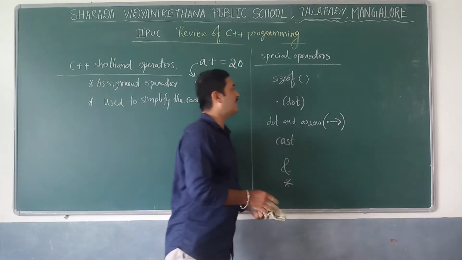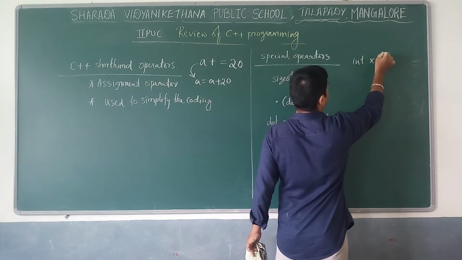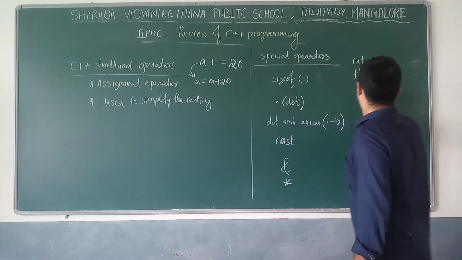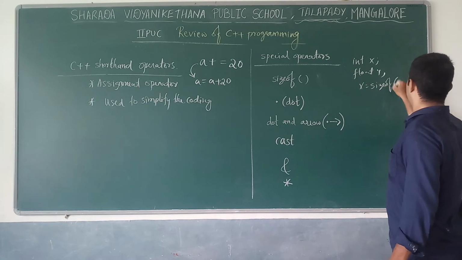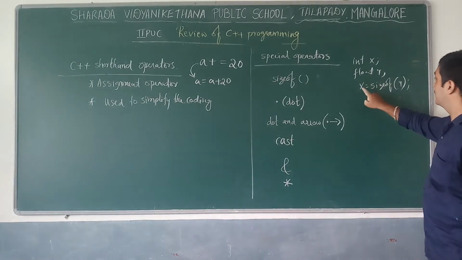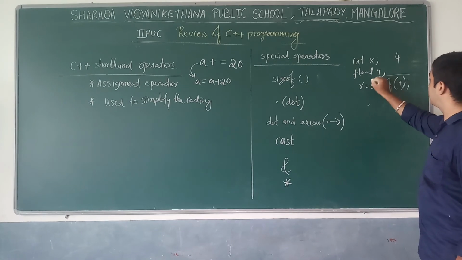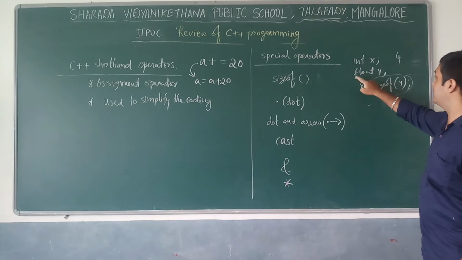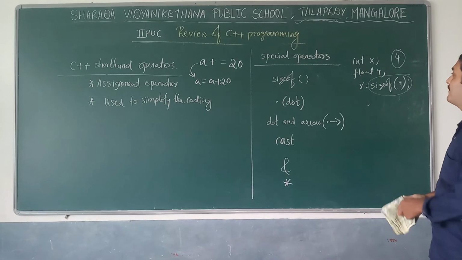Here we can use the sizeof operator like this. int x, float y, and x equal to sizeof y. So what happens is, the latest value of x will be 4, because here we are taking the size of the variable y. The size of y is, being a floating point type, 4. Okay, these are about sizes of data types.